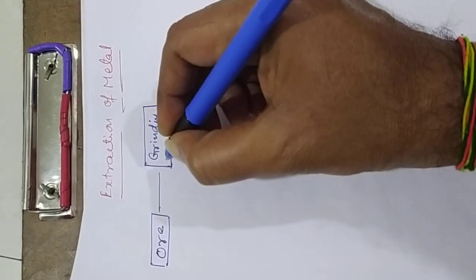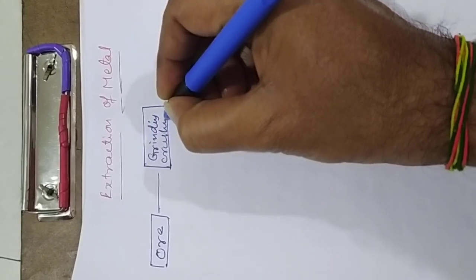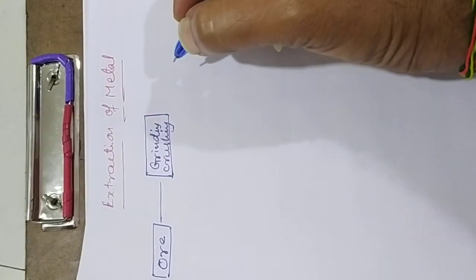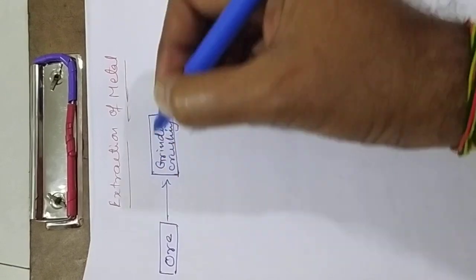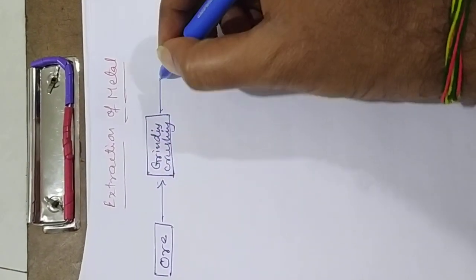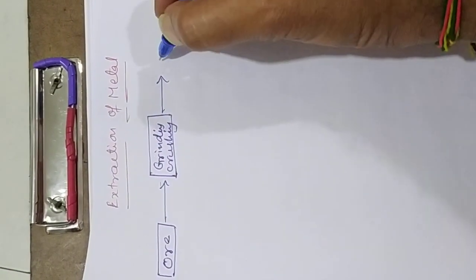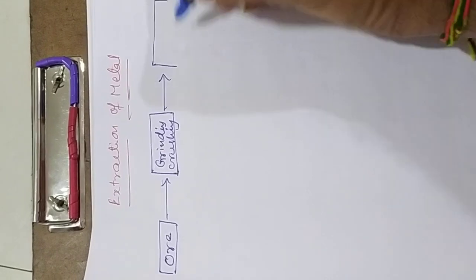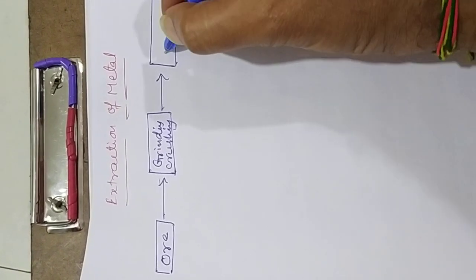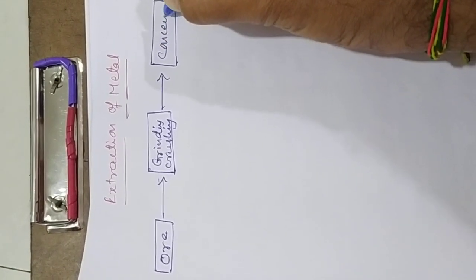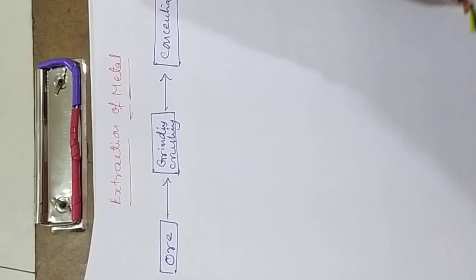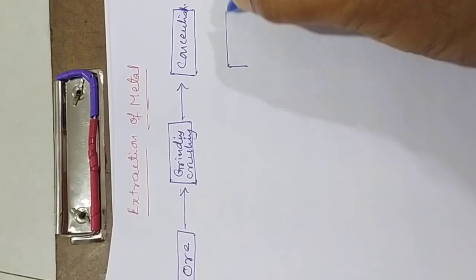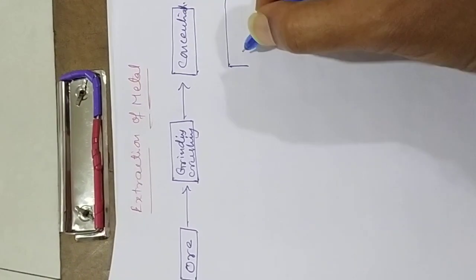From there, it will go to concentration. After crushing, there is a method of concentration. From there, the next method is isolation.